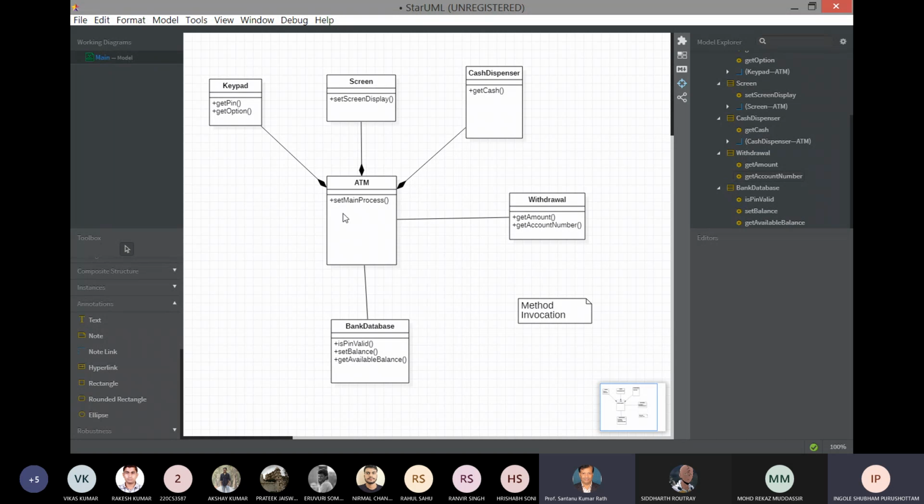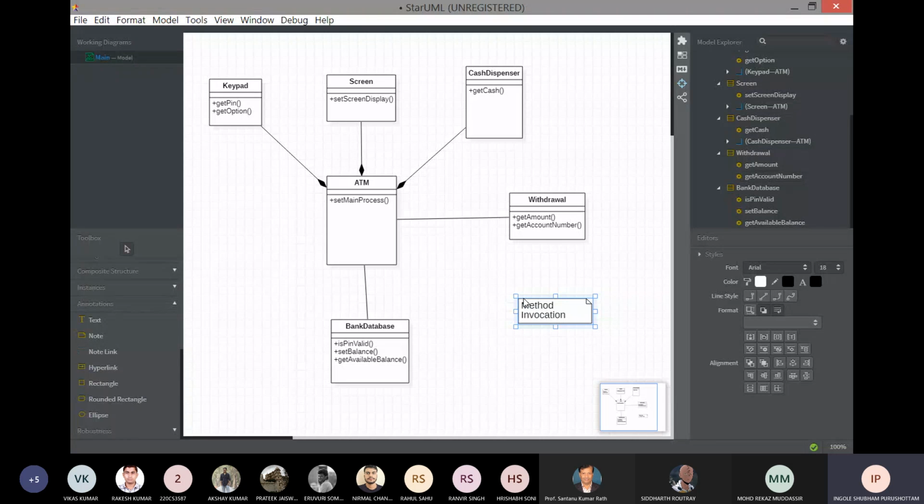And at the end, the main process will end. The set main process will end. So basically, this is the concept of method invocation. As you will see in the next chapters, we will hear this term method invocation: how there will be different classes, how one class will invoke a method of another class. There will be different components, and we will learn about components also. Mainly this is the concept, how a method is invoked from one class to another.